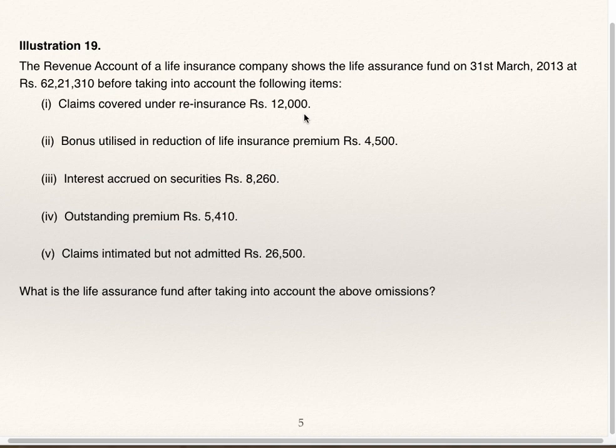Now in this case, if the claim arises, then the claim is to be shared by both the companies. If the company has transferred business, it will transfer premium amount, income also. But in case of claim, the other company is supposed to take responsibility of claim. Claim intimated but not admitted is the expenditure of insurance company, but it will get 12,000 from other insurance company, so its claim amount will get reduced by 12,000 because it is claim covered under reinsurance. Now we'll see how it is to be done.